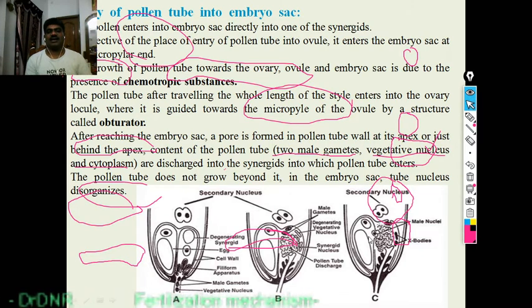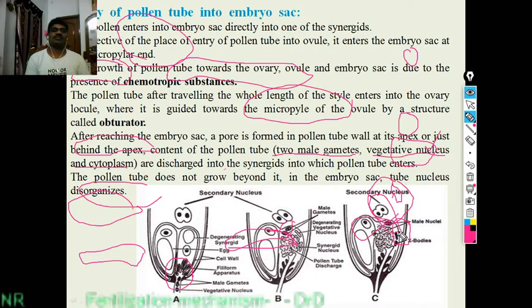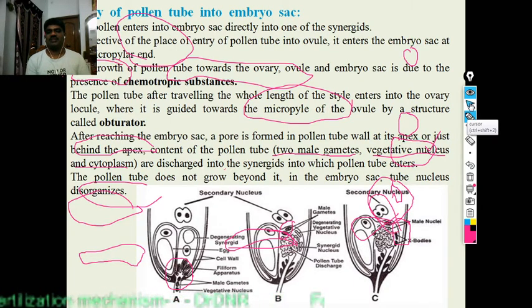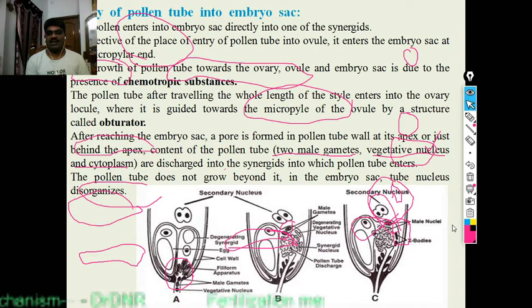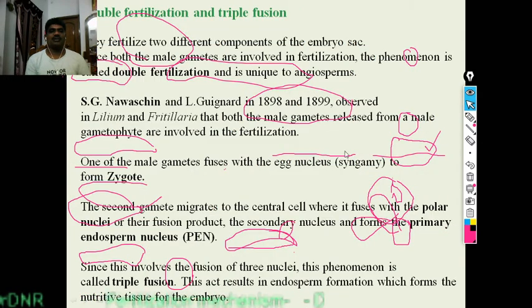Here you can see the pollen tube entering at the micropylar end and reaching the synergid cells. It releases the two male gametes, and one male gamete fuses with the egg cell, another male gamete fusing with the polar nuclei.